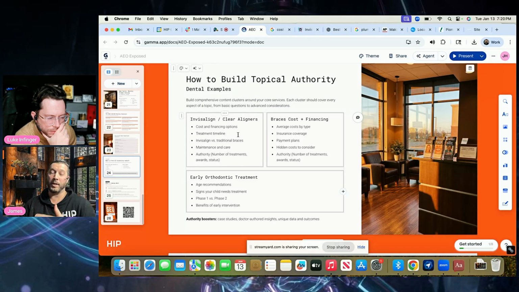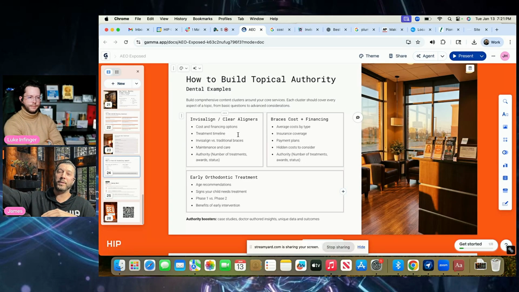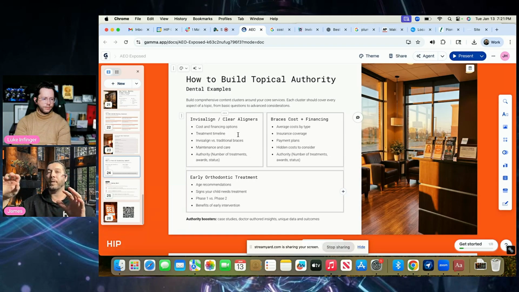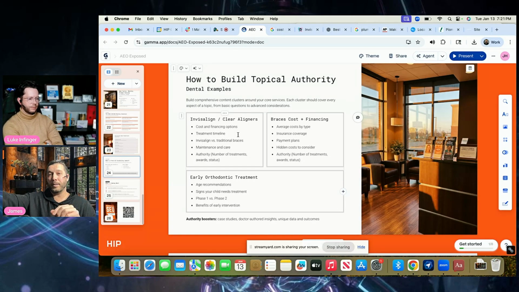We like to leverage press release campaigns. So for our partners, if they are a Blue Diamond or even a Platinum provider, we'll put out press release campaigns that are optimized and making sure that they're getting indexed and on other websites that get indexed in Google, where AI can pick that up, and also just internally linking specific things and linking over to specific pages from those press releases. Same thing goes for braces. Same thing goes for early orthodontic treatment. You want to make sure you're covering everything so that you build topical authority.